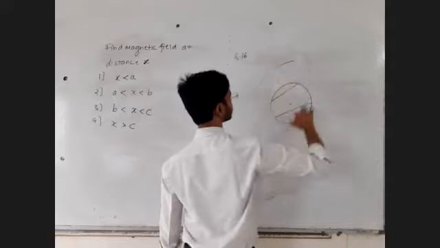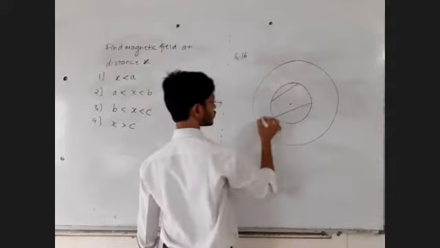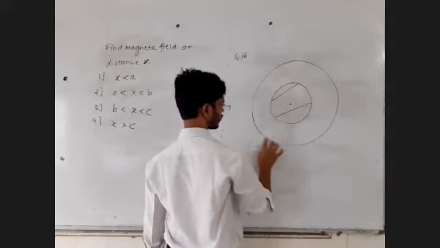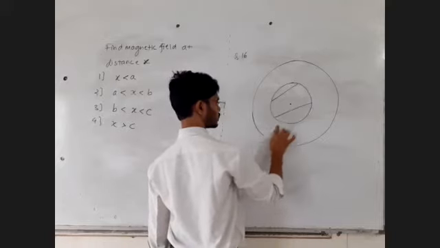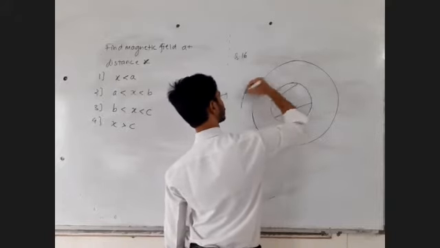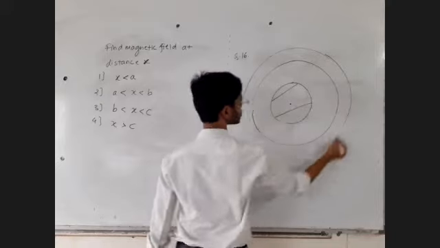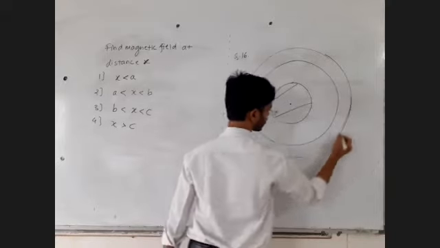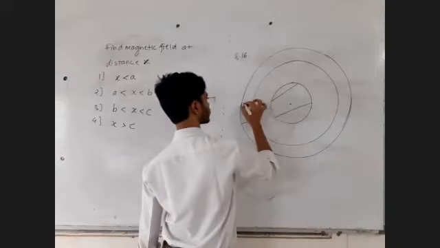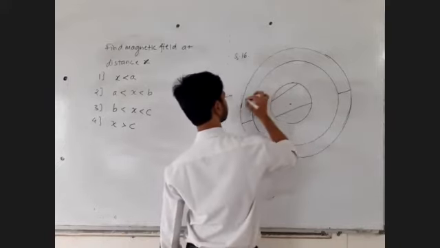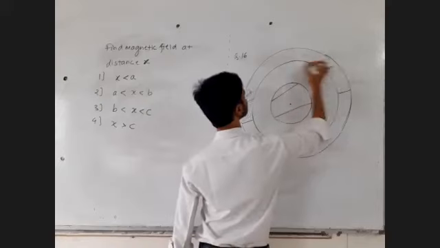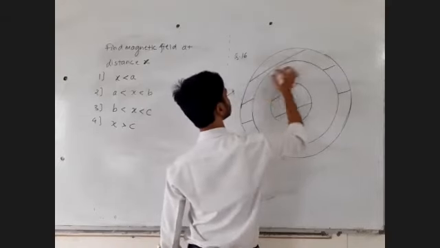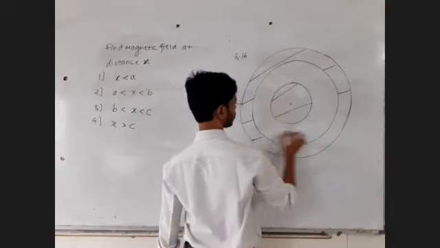This is the outer conductor. Between these two conductors there is no material, but the outer conductor also has some thickness. The outer conductor is also a solid conductor. In this way you can show it. Try to understand it.